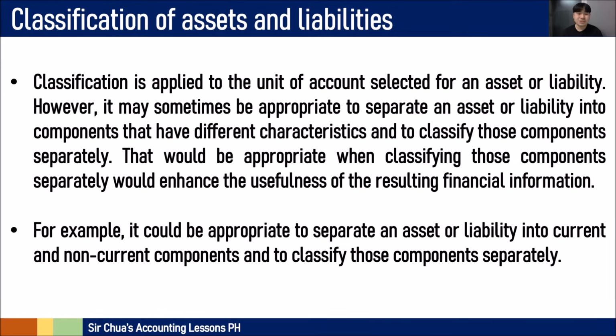Classification is applied to the unit of account selected for an asset or liability. However, it may sometimes be appropriate to separate an asset or liability into components that have different characteristics and to classify those components separately. That would be appropriate when classifying those components separately would enhance the usefulness of the resulting financial information. For example, it would be appropriate to separate an asset or liability into current and non-current classification and to classify those components separately.